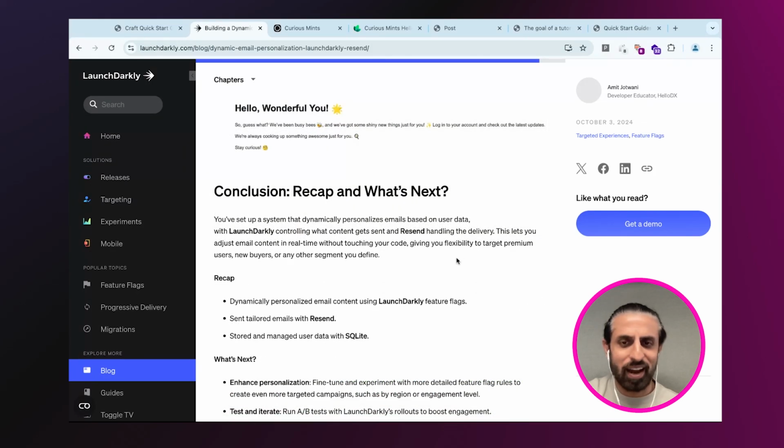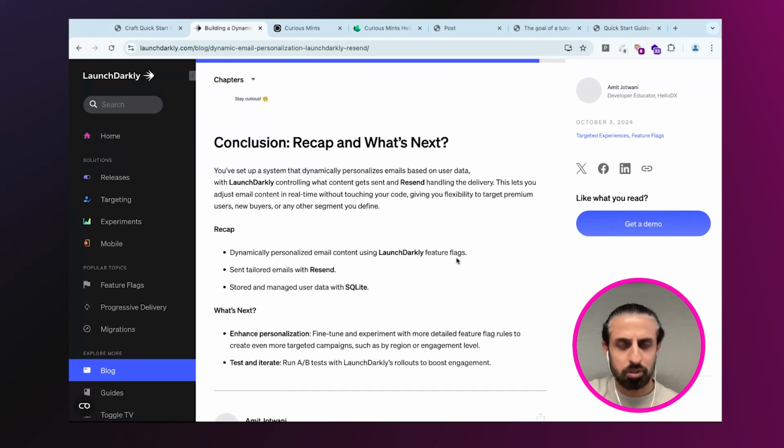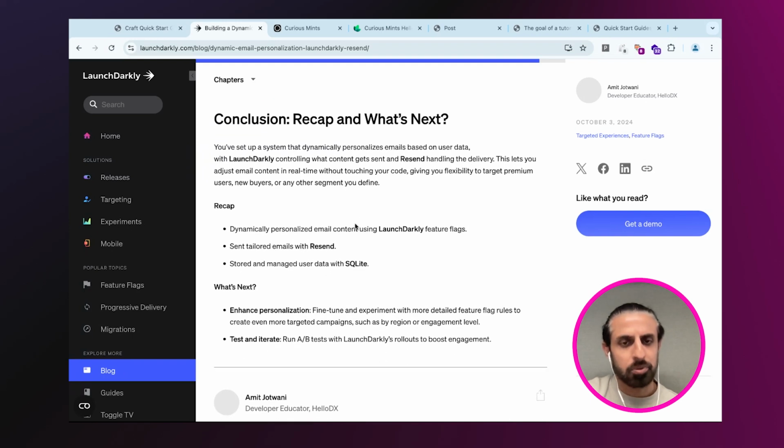And I find most of the blogs actually do a decent job of having a conclusion. But again, I think there's an opportunity to use that to excite people, recap what you've done, but also excite them about what else they can do with it. So having some links in that conclusion definitely helps.